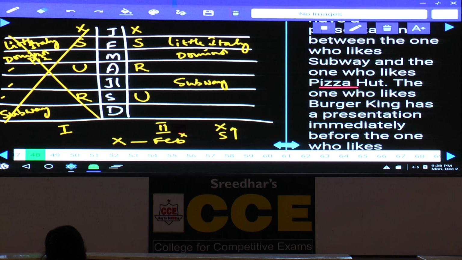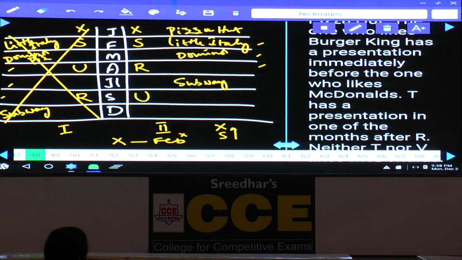Now, coming to the second case, between Subway and Pizza Hut, there must be exactly 3. 1, 2, 3, and the one who likes Pizza Hut is X, that is in the month of Jan. And the one who likes Burger King has a presentation immediately before the one who likes McDonald's. Burger King is immediately before McDonald's, hence McDonald's must be in the month of December.